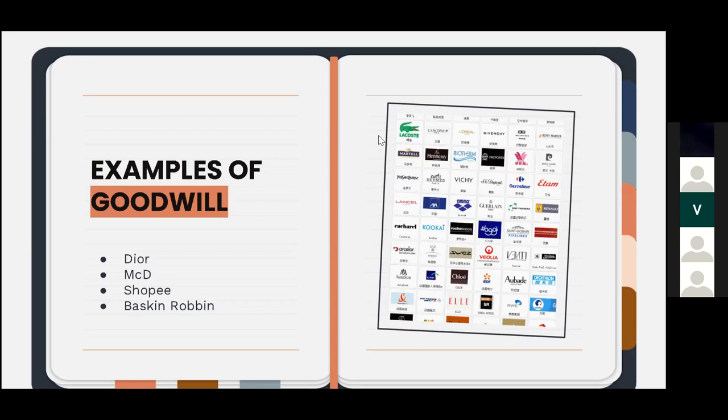They are super consistent and they keep innovating on their products. Shopee's massive growth and popularity is the result of its dynamic work model and an essential expansion plan in the Southeast Asian region. And lastly, Baskin Robbins is known for its 31 flavor slogan, with the idea that a customer could have a different flavor every day of any month.